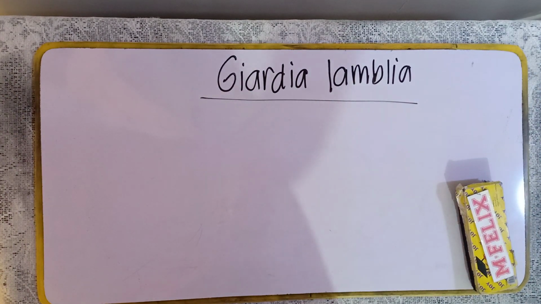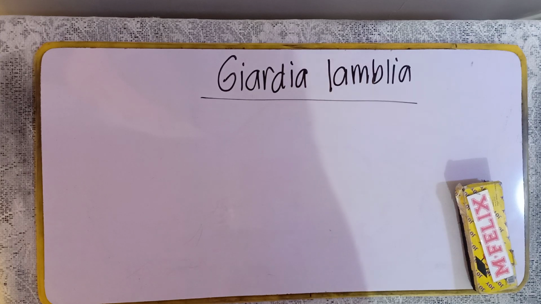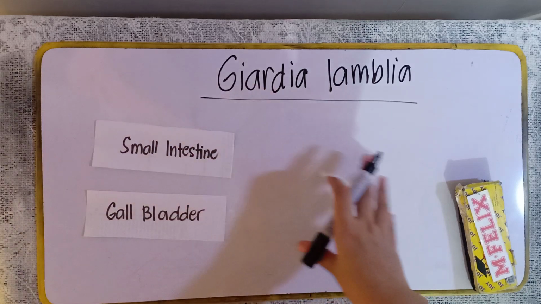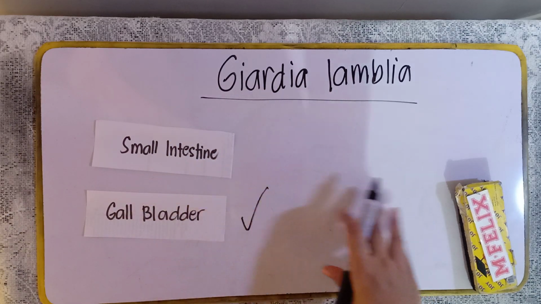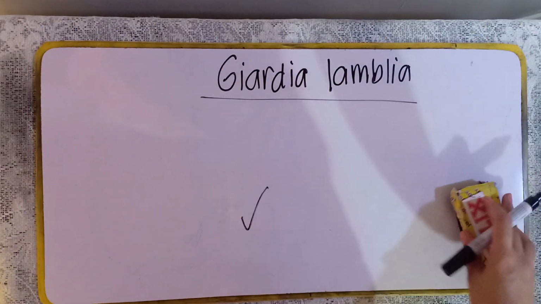Now, saan makukuha ang Giardia lamblia infection, class? It can be acquired through ingestion of the infective cyst, usually from contaminated water. Basta mga maduduming tubig, laging Giardiasis, class. Now, for the usual habitat of this parasite, they parasitize the small intestine as well as the gallbladder. So it is actually capable of causing cholangitis. Now let us go over the morphology of this parasite.